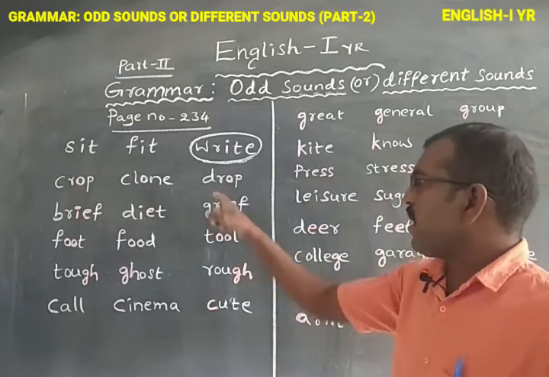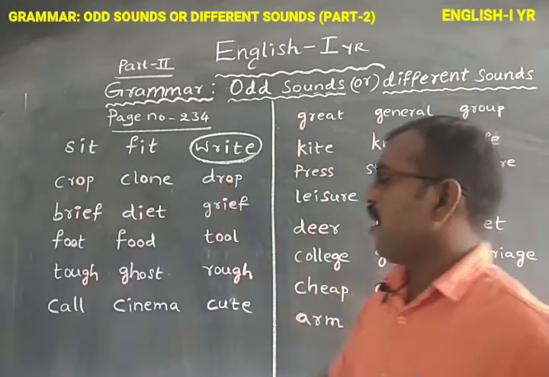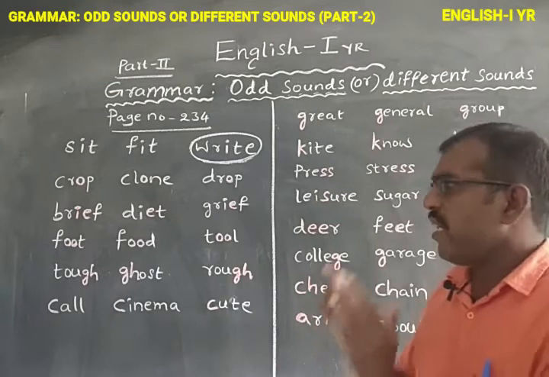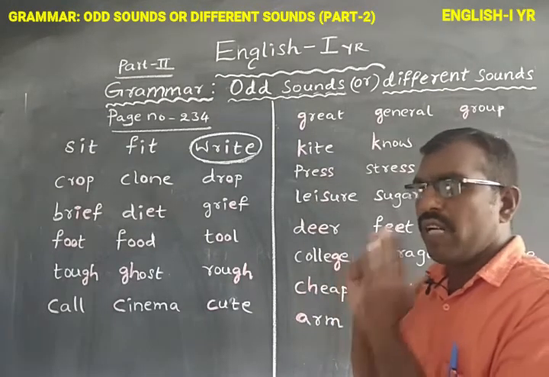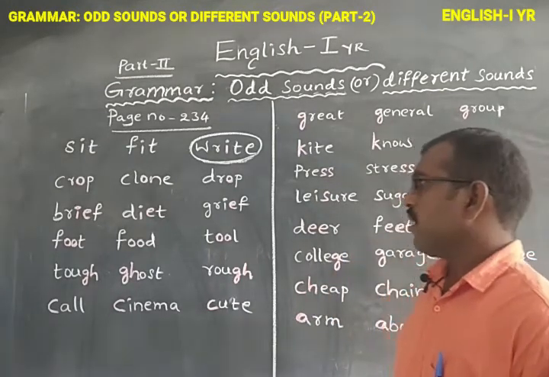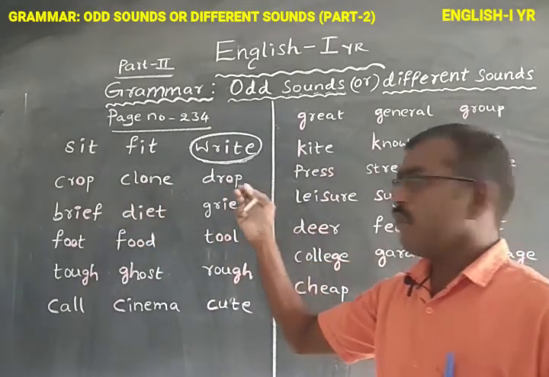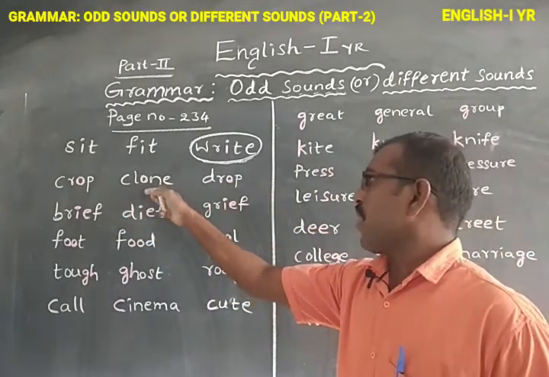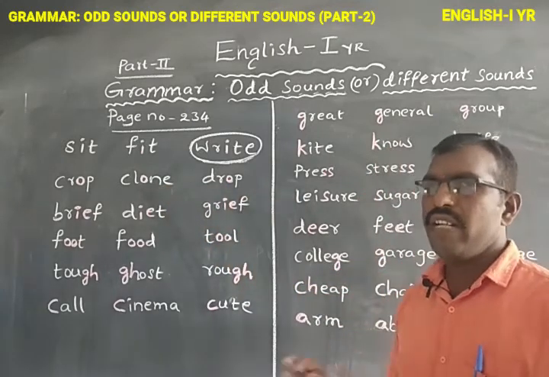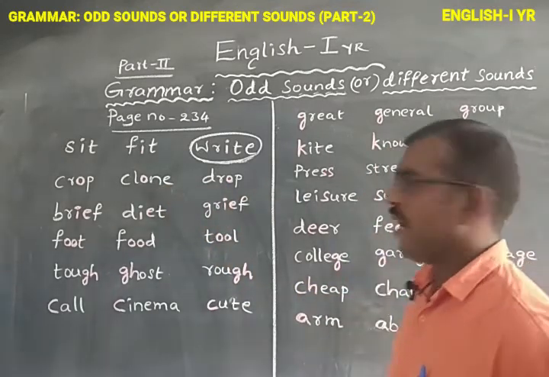We need only the letter O's pronunciation. In these 3 words, which O pronunciation is different? We need to identify and circle the word.